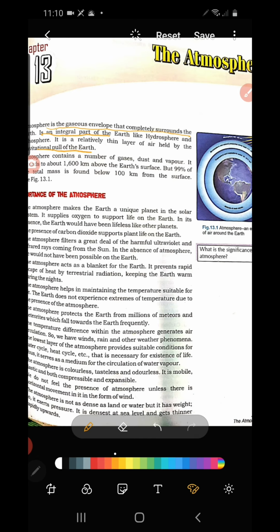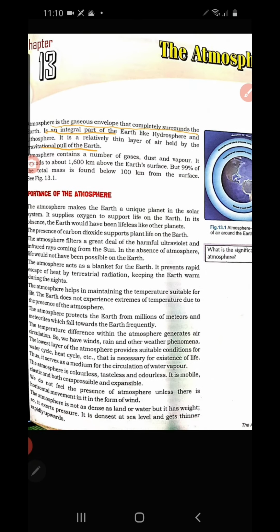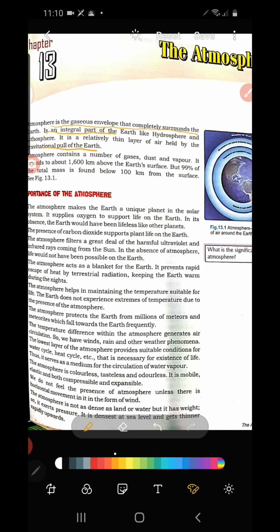The earth has got the gravitational pull, so the gravity of the earth keeps holding all the gases on the earth. For that reason the atmosphere acts as an envelope around the earth, and it also protects the earth from all the meteors and meteorites, and also ultraviolet rays and infrared rays from the sun.